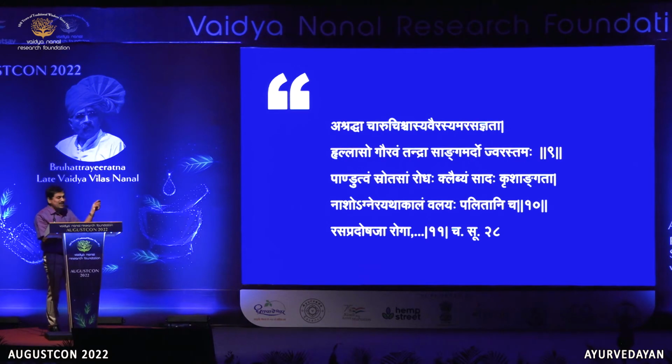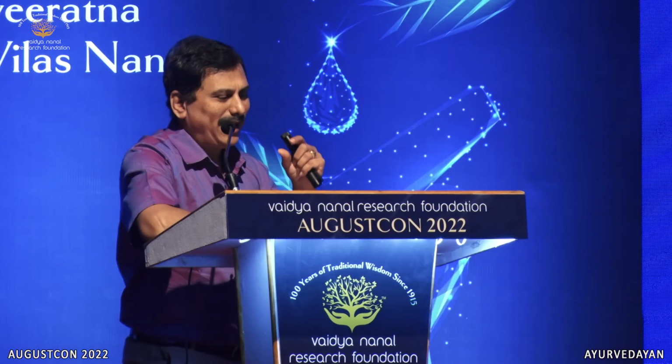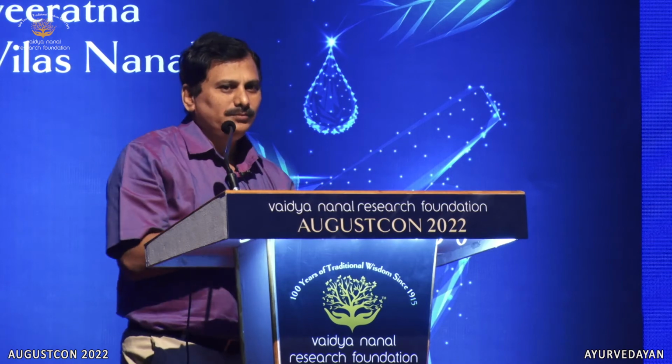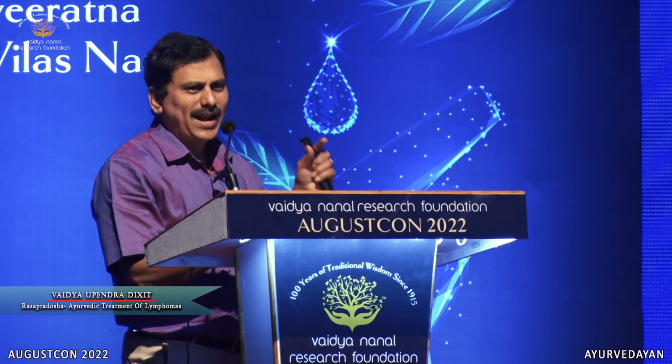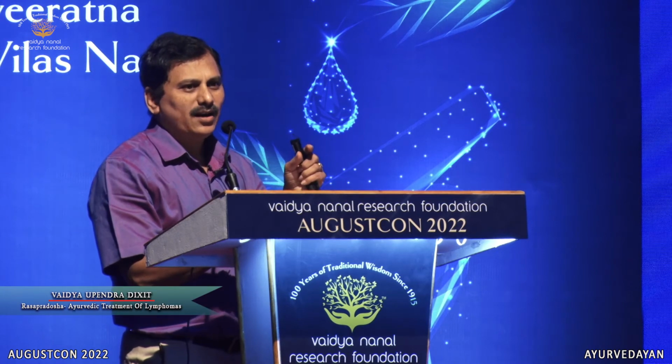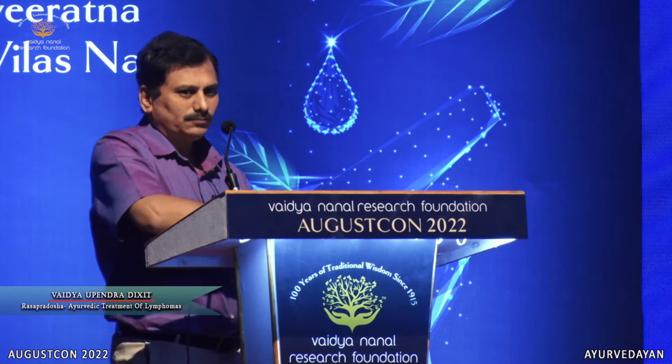Then again, srotasam rodha. This is very important. So when rasa pradosh is there, srotorodh occurs, and this srotorodh can lead to a number of diseases. And to treat those diseases, we need to remove that srotorodh. We need to make the srotas clear, sroto shuddhi. And this can happen because of rasa pradosh, and that's why rasa shuddhi should be performed.